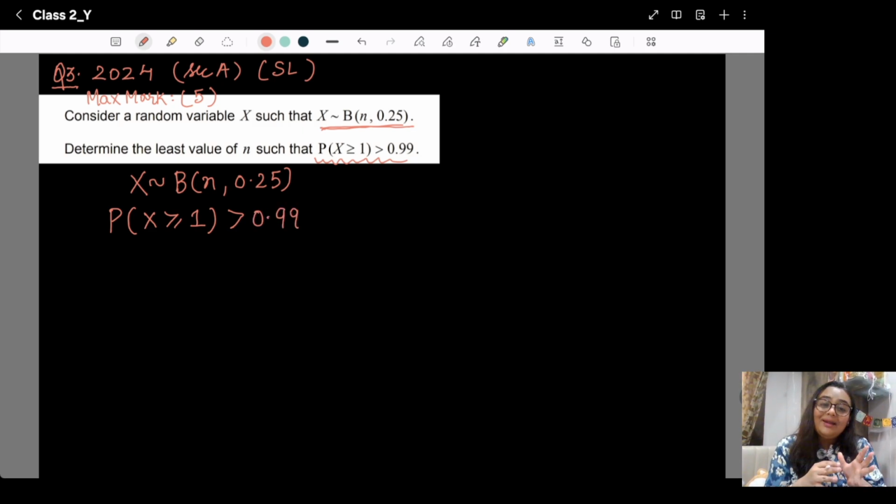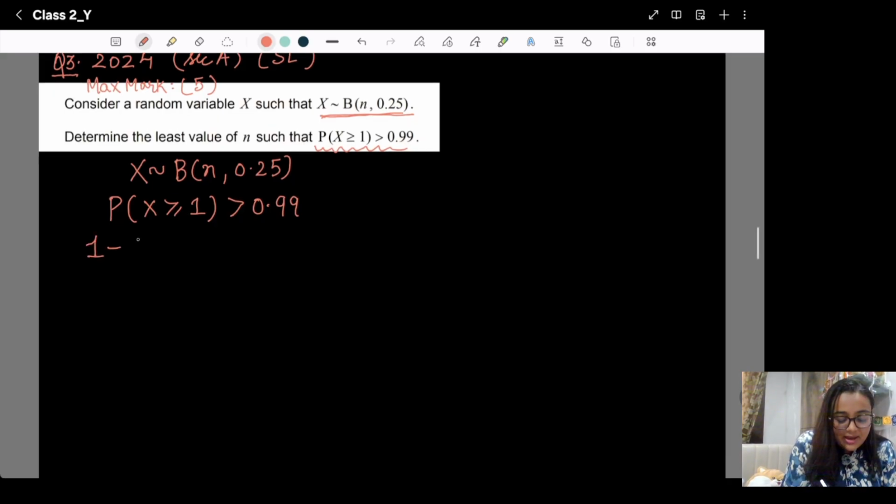So instead of finding greater than or equal to 1, we can take the negation: 1 minus the probability that X is less than 1. Why have we chosen this?